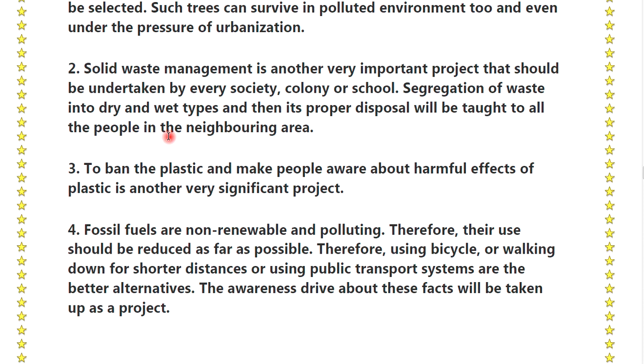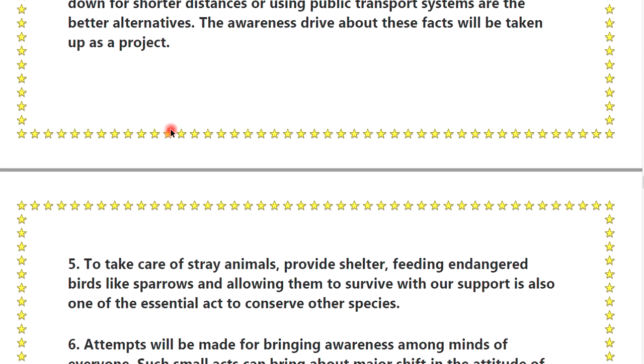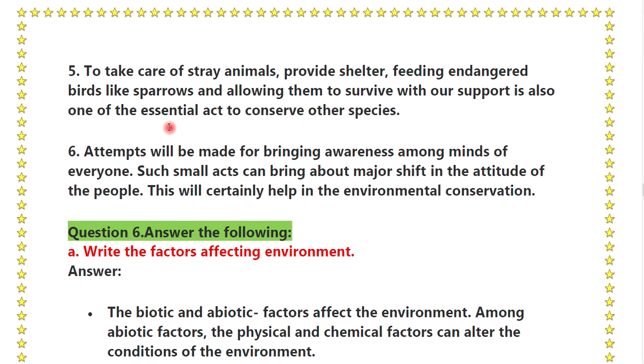Fourth point, fossil fuels are non-renewable and polluting, therefore their use should be reduced as far as possible. Therefore, using a bicycle or walking for shorter distances or using the public transport system are better alternatives. An awareness drive about these facts will be taken up as a project.